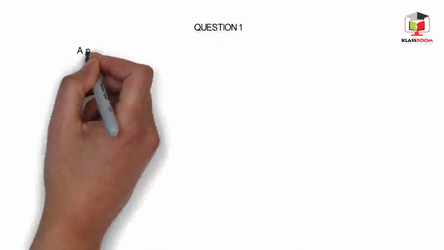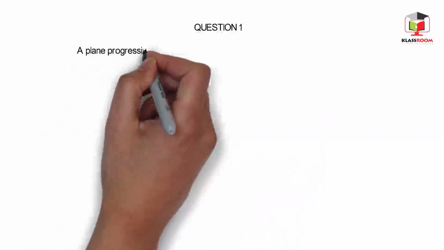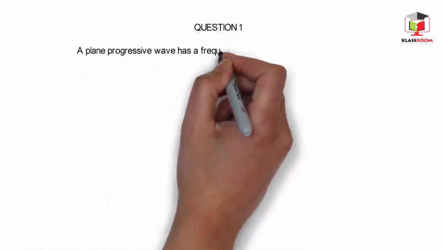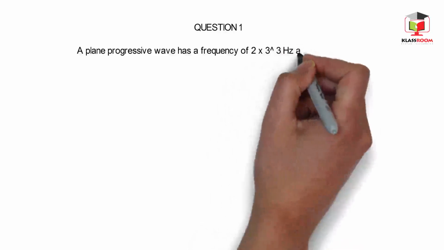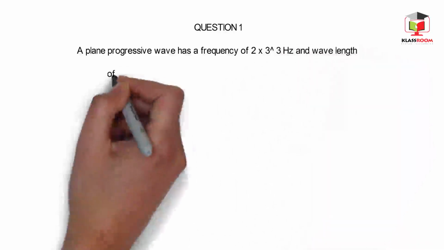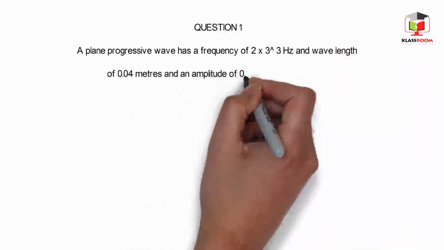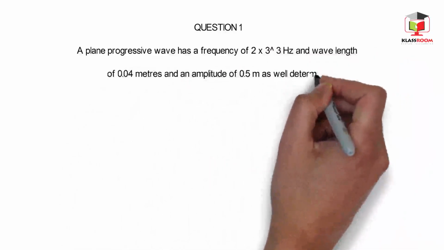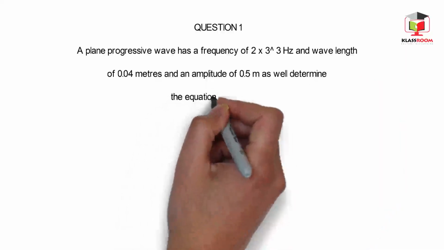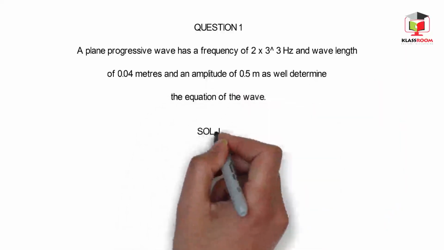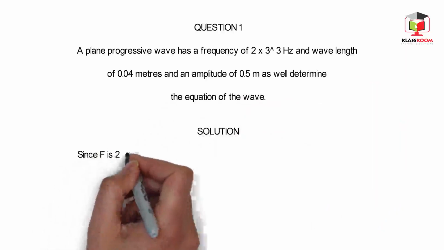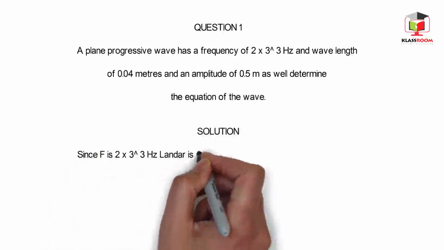Question. A plane progressive wave has a frequency of 2 times 10 to the power 3 hertz, a wavelength of 0.04 meters, and an amplitude of 0.5 meters as well. Determine the equation of the wave. Solution. Since f is 2 times 10 to the power 3 hertz, lambda is 0.04, and the amplitude is 0.5.